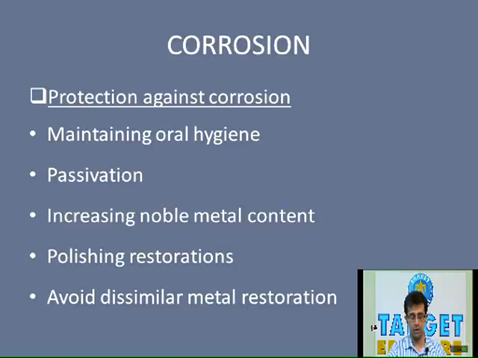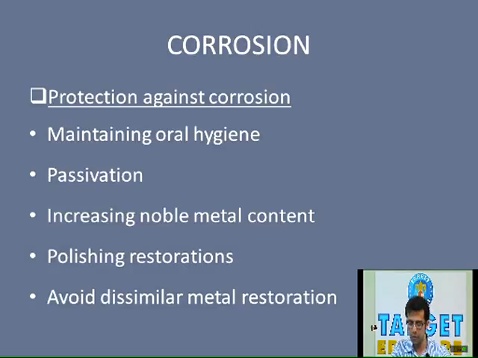Now, what are the various steps that can be taken for protection against corrosion? First is maintaining oral hygiene, as we just discussed. Accumulation of food debris or the films which are formed are responsible for tarnish, and tarnish is a precursor for corrosion. So if proper oral hygiene is maintained, there won't be formation of hard and soft deposits, or we can reduce the formation of hard and soft deposits on the tooth and the restoration, thereby reducing the chance of corrosion. So maintaining oral hygiene is one of the ways of protection against corrosion.